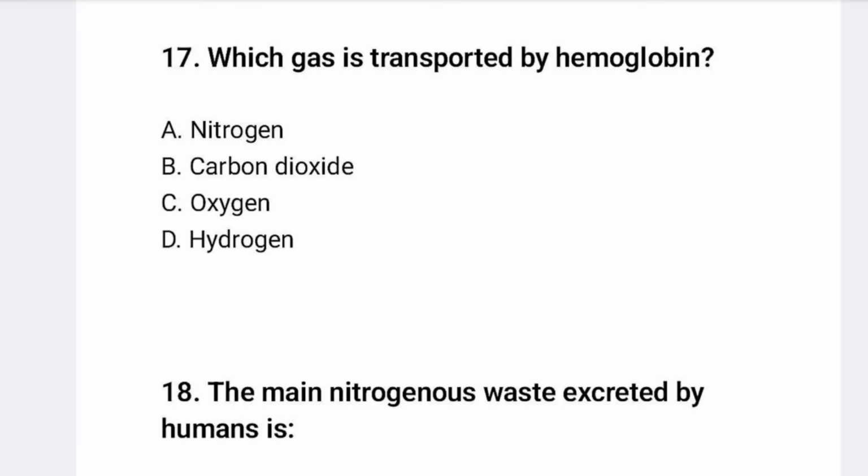Another, which gas is transported by hemoglobin? Nitrogen, carbon dioxide, oxygen, or hydrogen. So C, oxygen is the gas that is transported by hemoglobin.